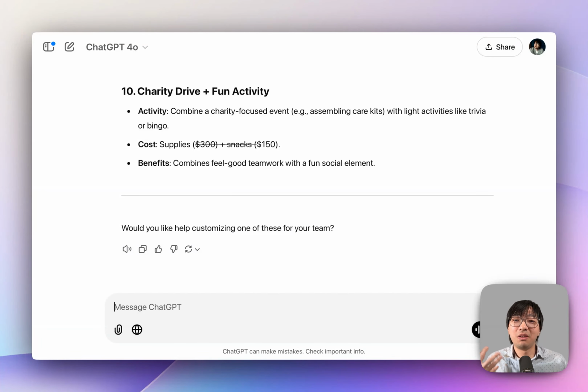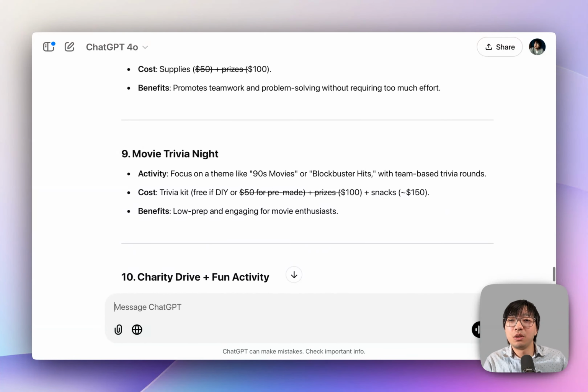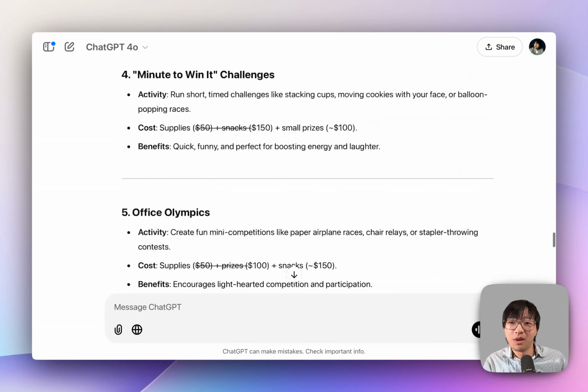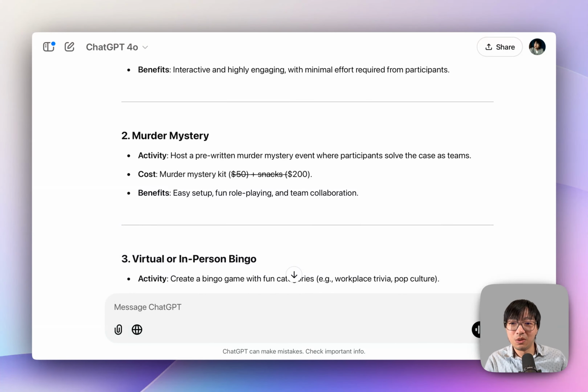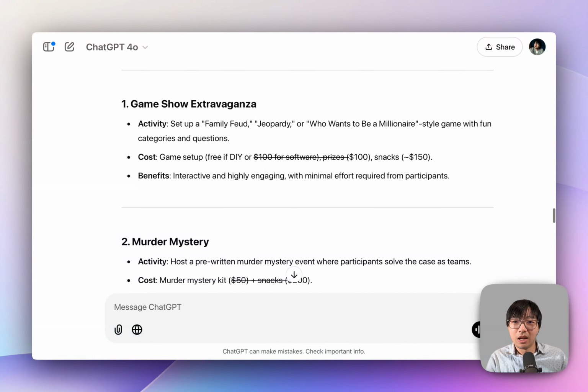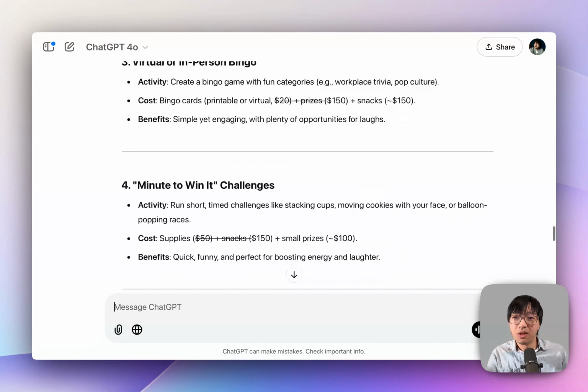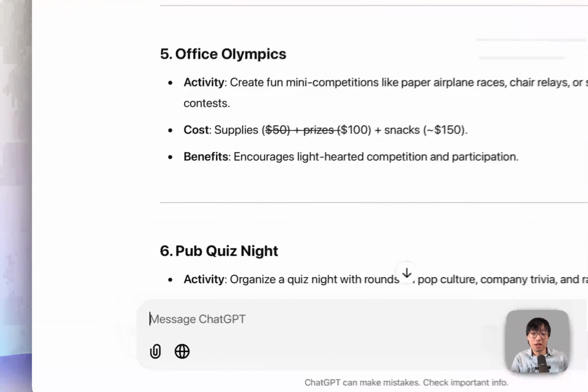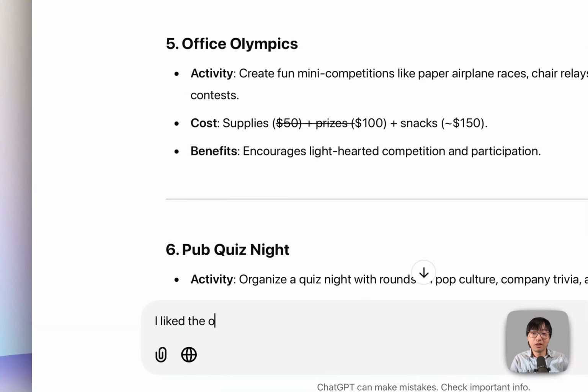So you can give a lot of conditions, constraints, and your feedback, and you can keep iterating on generating ideas until you're satisfied. So let's say I am satisfied with some of these ideas. Let's say I like option 1, 2, and let's say 5. I can say, I like the options number 1, number 2, and number 5.